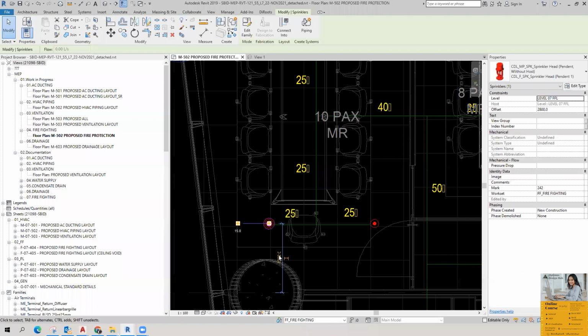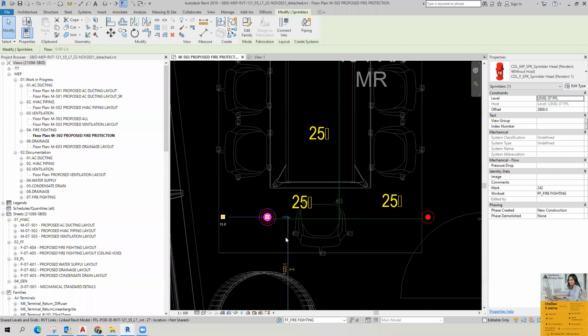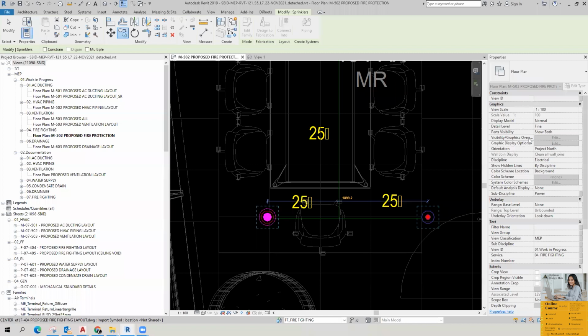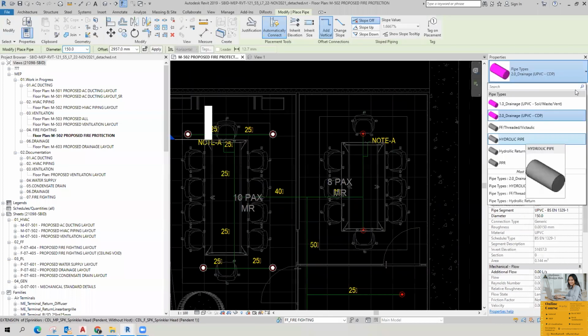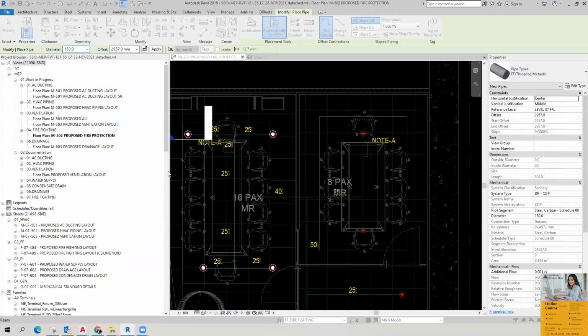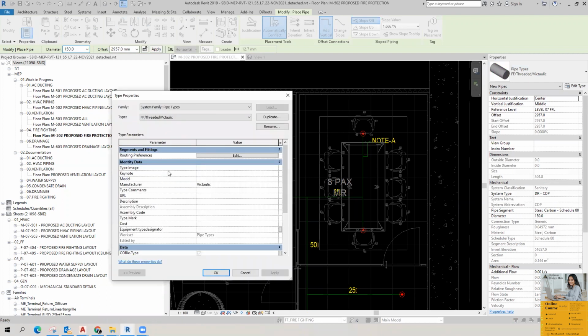Copy this. Next, I'm going to create the routing preferences. In this project, we already have a pipe type for firefighting pipe. Just try to make the pipe type the same as chilled water. For the time being, you can use the threaded fittings, the same fittings you used in chilled water.